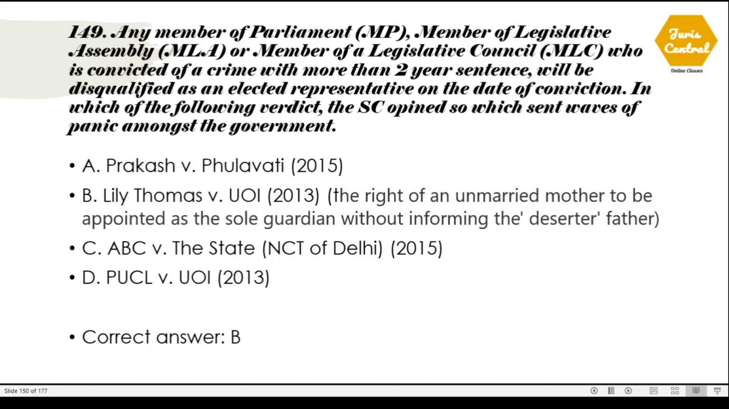And see, there is an explanation which I have attached with the option number B, which is not correct. This explanation is actually related to option number C, which is ABC versus the State NCT of Delhi. In this case, it is held the right of an unmarried mother to be appointed as the sole guardian without informing the deserter father. Both of the cases, Lily Thomas and the ABC case, are very much important, and both of the questions have been repeated in the examination.